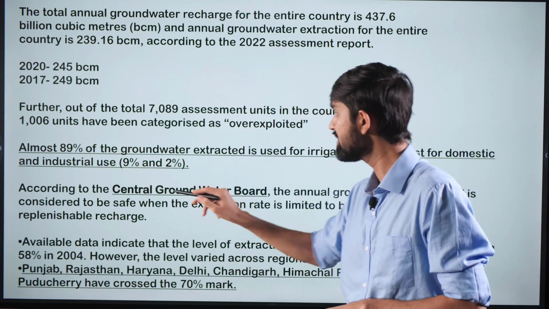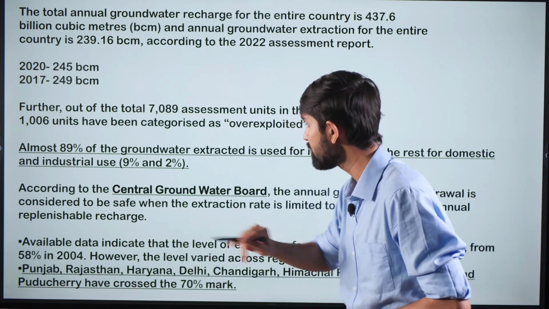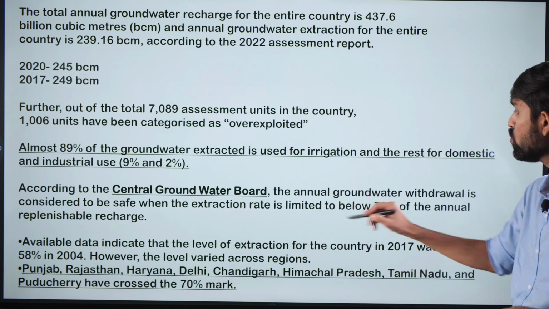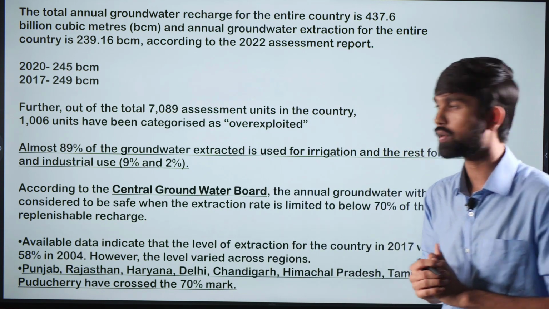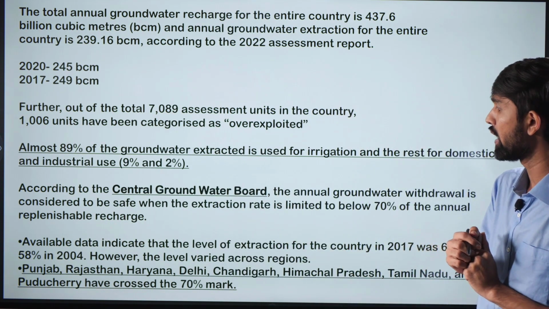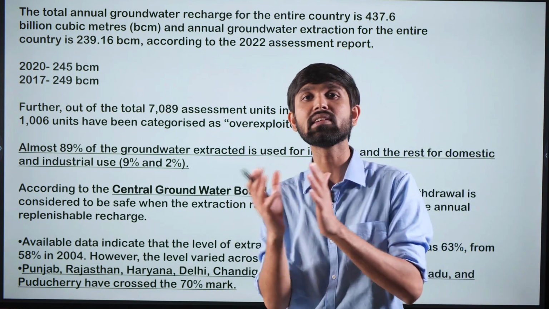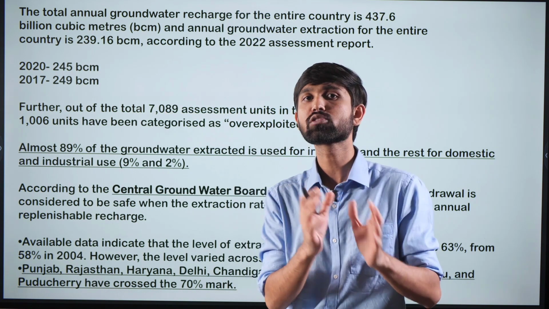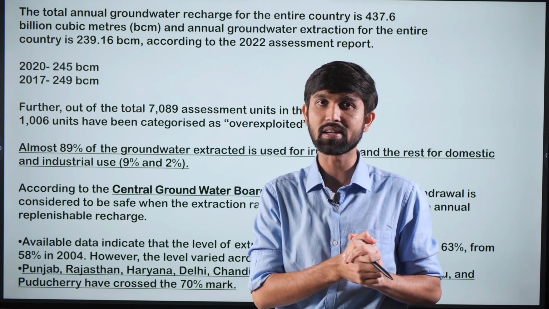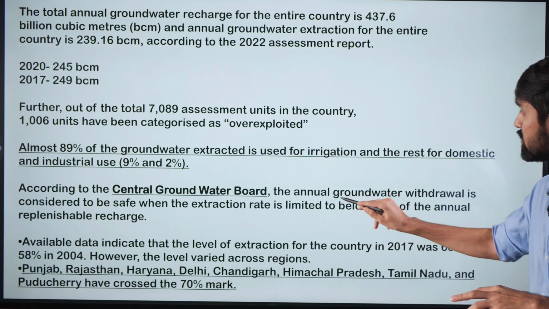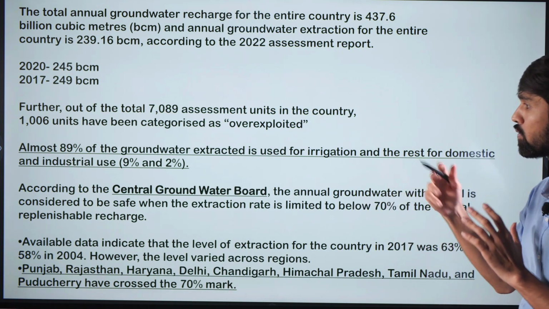And according to the Central Groundwater Board, the annual groundwater withdrawal is considered to be safe when the extraction rate is limited to below 70% of the annual replenishable recharge. Now this is an important concept which we need to understand, that the rate at which the groundwater is recharging itself and the rate at which water is being extracted has to be balanced in a manner where there is enough time for the water to be replenished by itself. And the safe limit is when the extraction rate is below 70% of the total recharge rate.